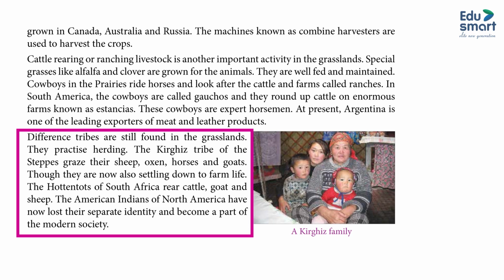Different tribes are still found in the grasslands. They practice herding. The Kyrgyz tribe of the steppes graze their sheep, oxen, horses, and goats, though they are now also settling down to farm life. The Hottentots of South Africa rear cattle, goats, and sheep. The American Indians of North America have now lost their separate identity and become a part of modern society.